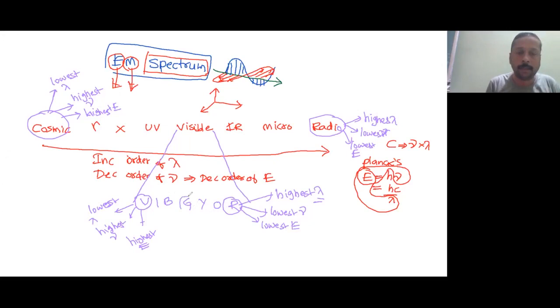They may also ask in between. Suppose green and orange, which is having higher wavelength? Higher wavelength will always be on the right side, higher frequency will be on the left side, and higher energy will be on the left side. The same thing can happen with X-ray and microwave, which has the longer wavelength. Then the answer must be what?